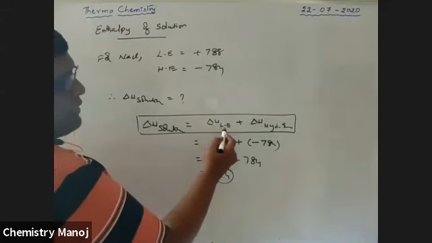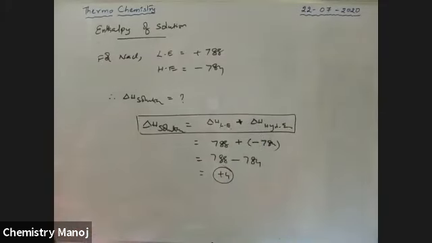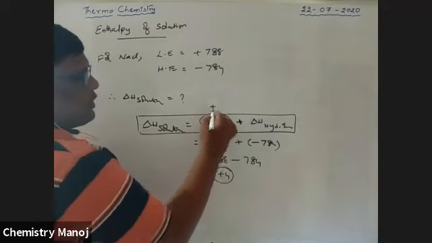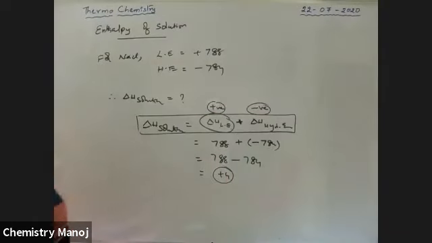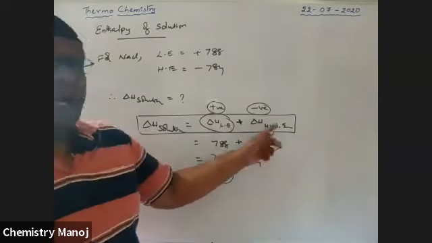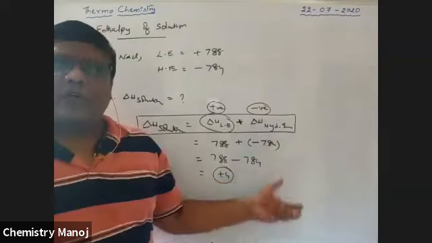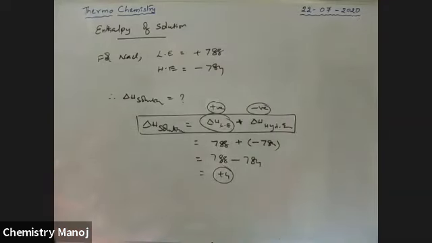The formula is enthalpy of solution equals lattice enthalpy plus hydration enthalpy. Generally, lattice enthalpy is positive and hydration enthalpy is negative. These are correct values, no doubts, from the data I collected. It is very important. Lattice energy is generally positive, the absorbed energy to separate the compound into ions. Hydration energy is the released energy when ions enter the water. So this is the lattice energy and hydration energy concept.